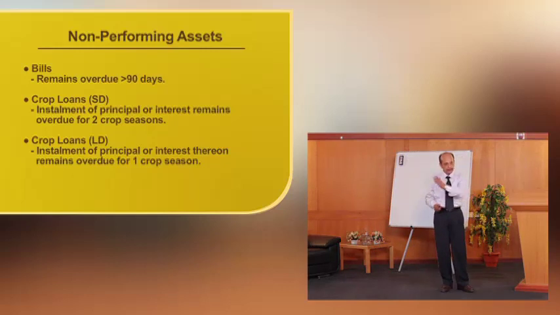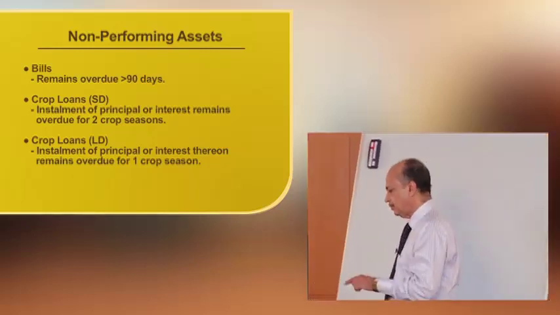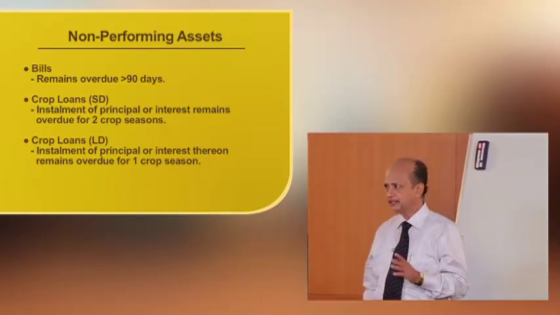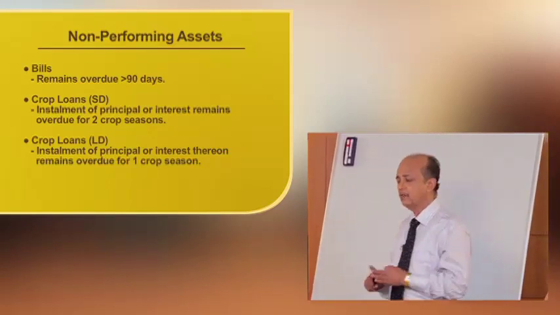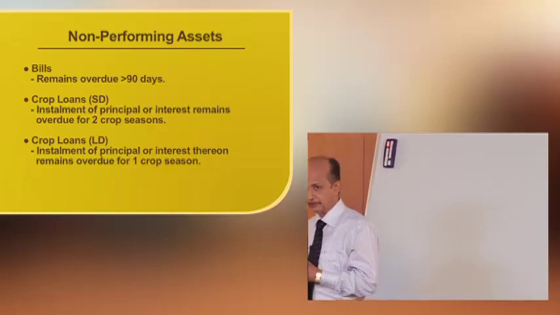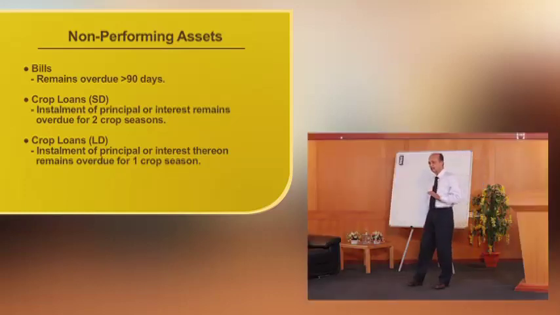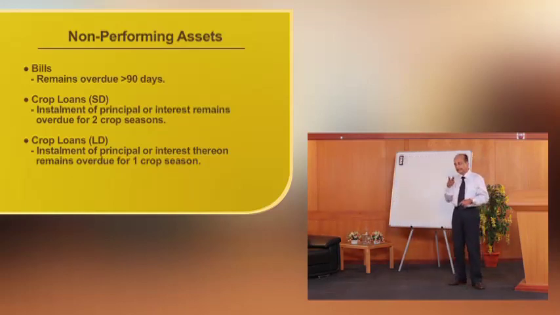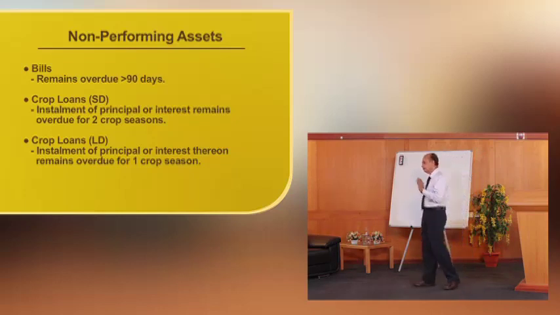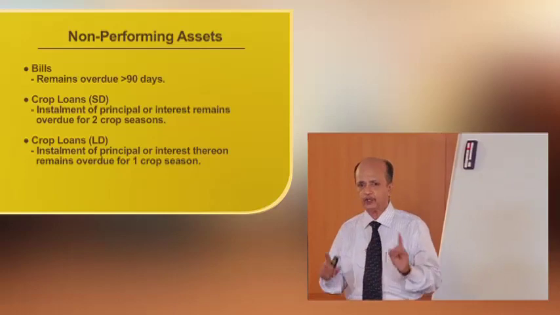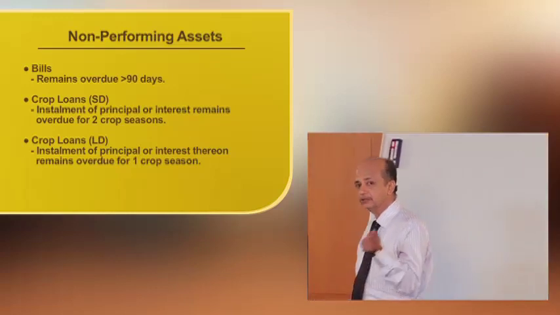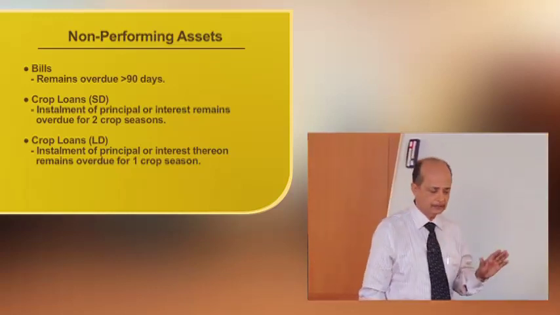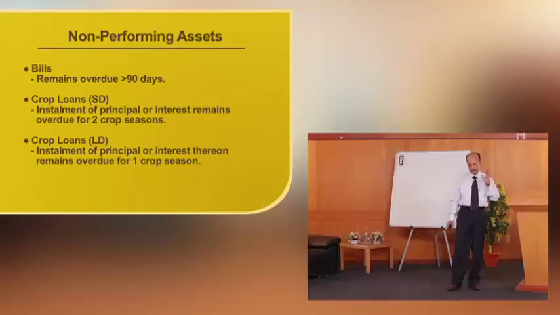In the case of crop loans given against short duration crops, if the installment of principal or interest remains overdue for two crops or two crop seasons, then those outstandings should be classified as non-performing assets.